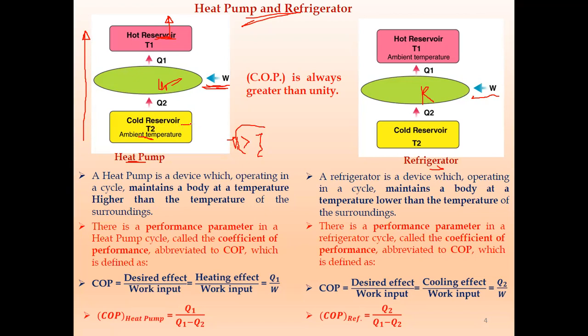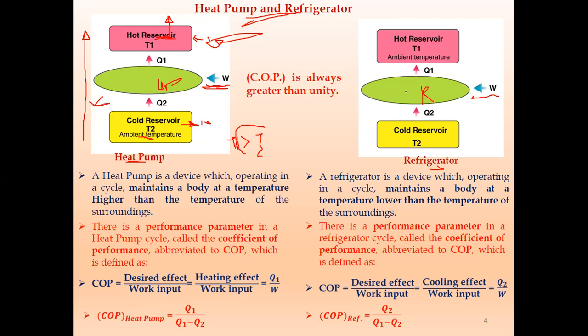In the winter season we require this heat pump, also called a room heater. The ambient temperature may range from 14, 15 to 25 degrees Celsius, and the room heater requires a temperature from say 20 to 27 or 28 degrees Celsius. So based on this, we require a room heater. This is used in winter conditions.